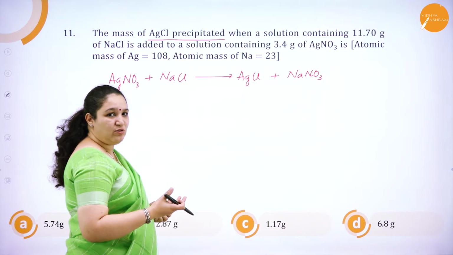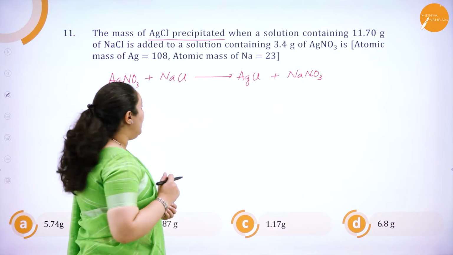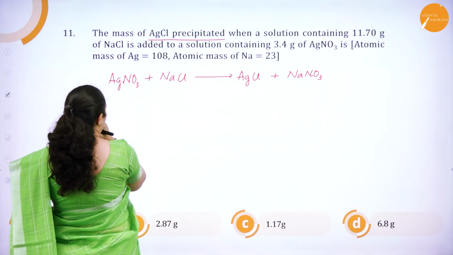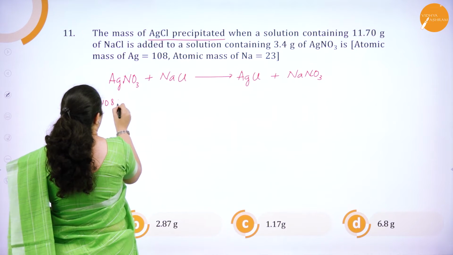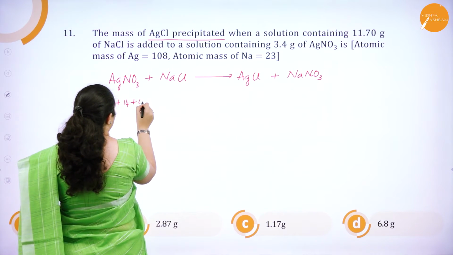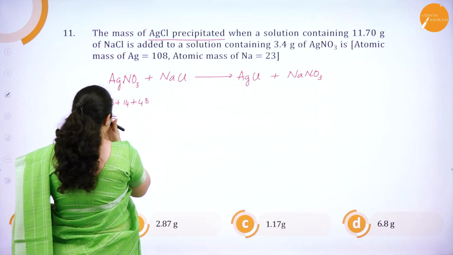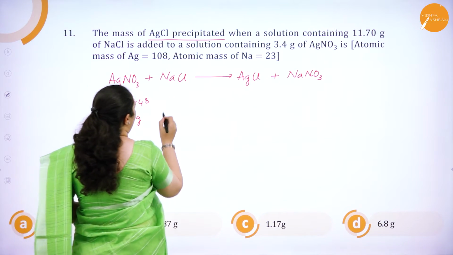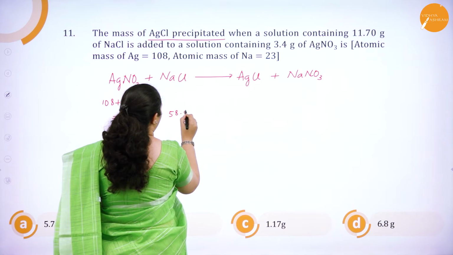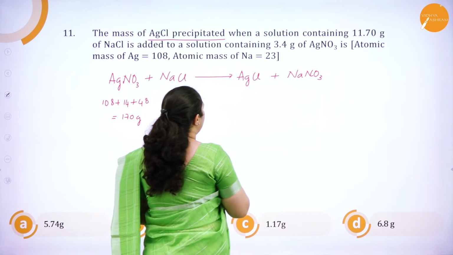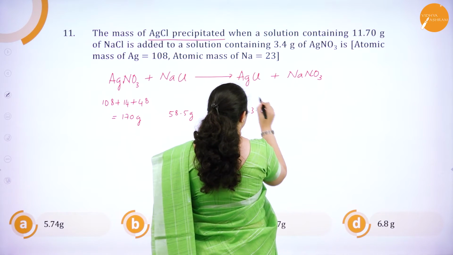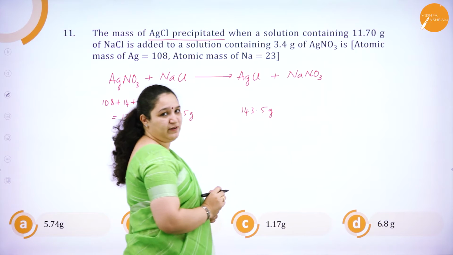So, while doing the calculation, we can round off. Of course, first we will find out the mass of 1 mole of AgNO3, that is 108 plus 14 plus 48, that is nothing but 170 grams. NaCl is 58.5 grams and AgCl is 143.5 grams, that is 108 plus 35.5.